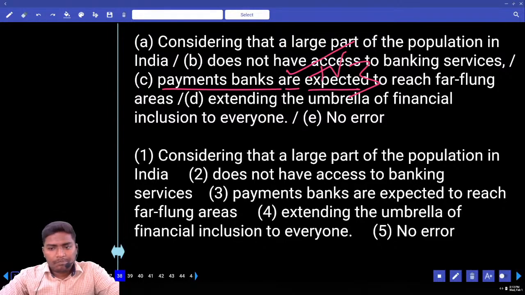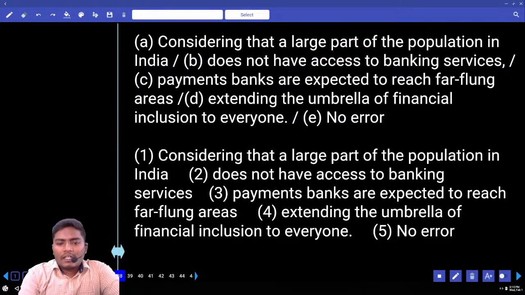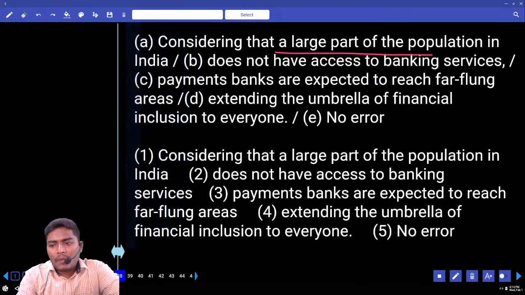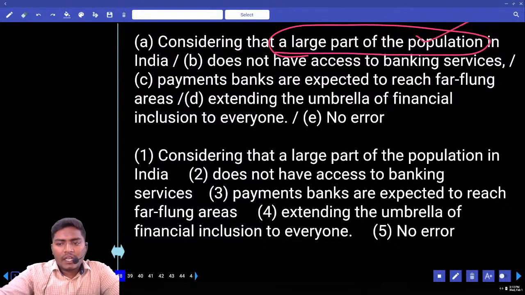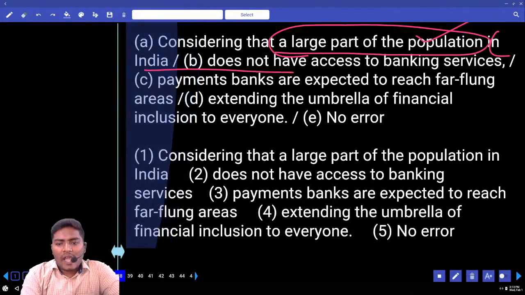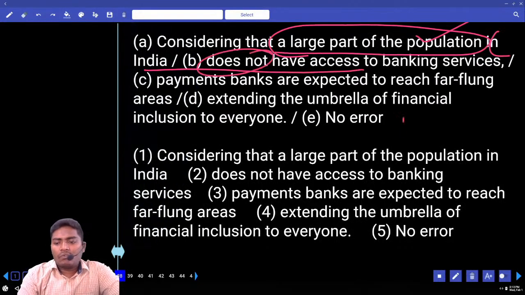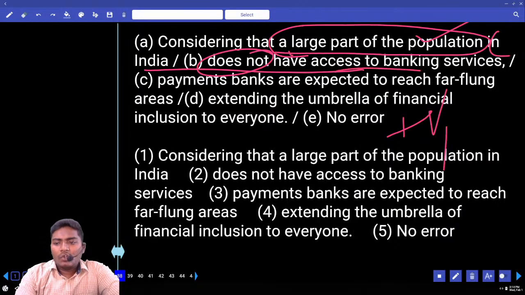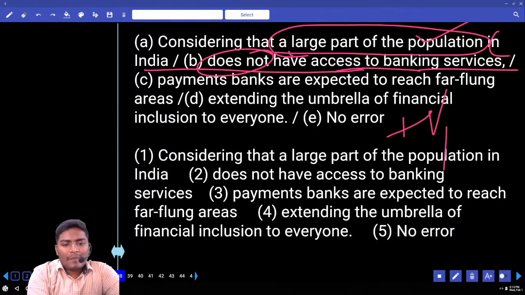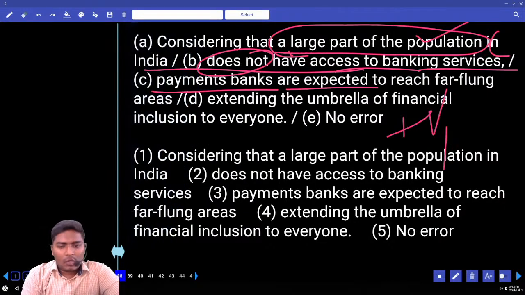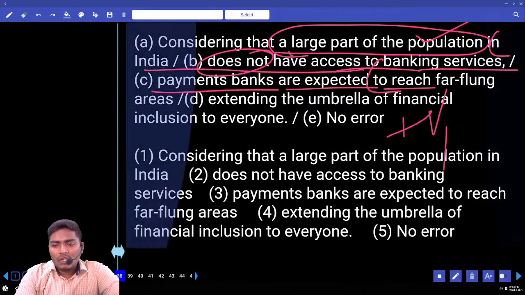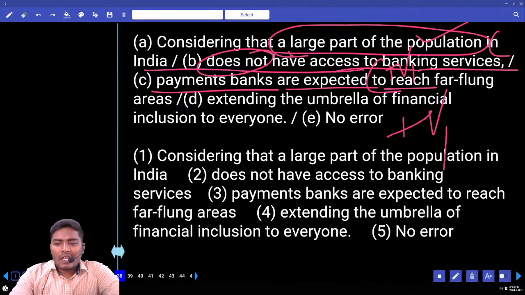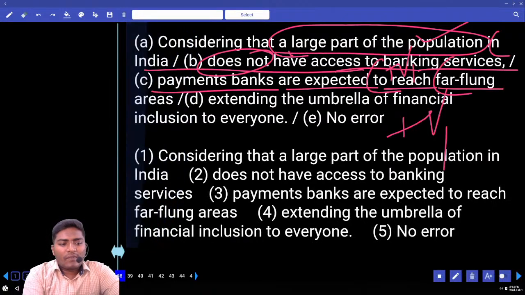Now, where is the error? Considering a large part of the population, singular indicator with singular, no problem, in India does not have access. Does not is followed by V1, all the do forms are followed by V1. Have is V1 here, does not have access to banking services. Payment banks, plural, are expected, plural combination is fine. Expected to reach, to plus V1, reach what? Reach far-flung areas.